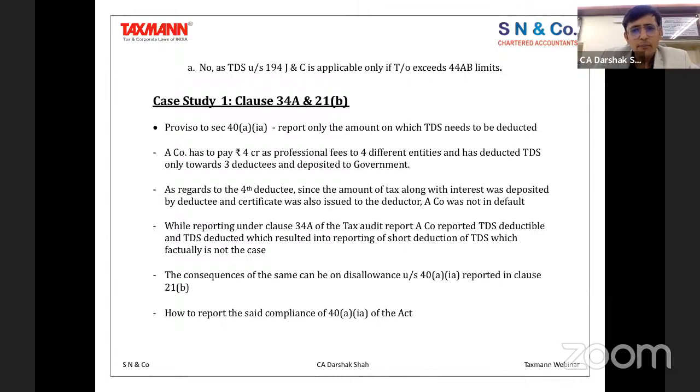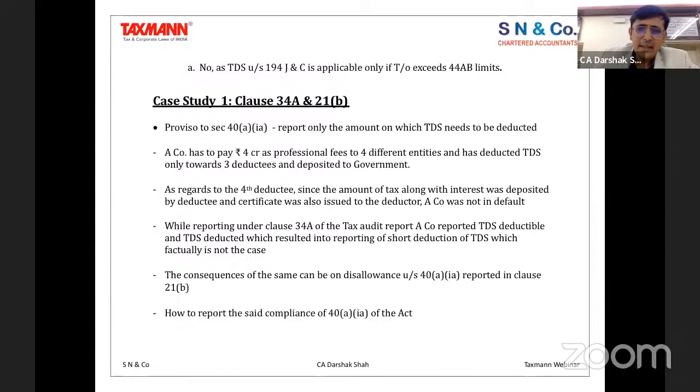So it is now not linked with the requirement of whether you are under audit or you are not under audit. What is important is whether you are exceeding the turnover limit which is specified, and if you exceed that particular limit, in that case you are supposed to get the TDS deducted.